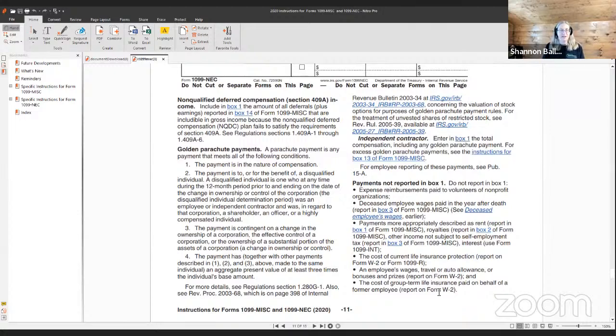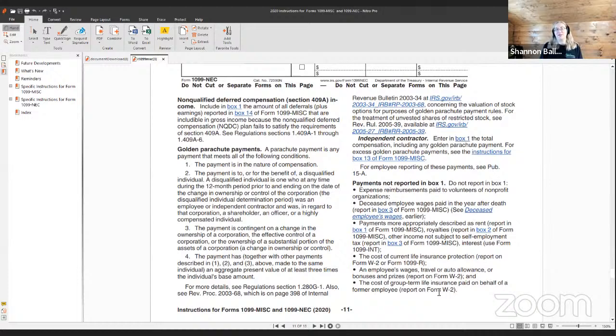3, the payment is contingent on a change in the ownership of a corporation, the effective control of a corporation, or the ownership of a substantial portion of the assets of the corporation, a change in ownership or control. 4, the payment has, together with other payments described in 1, 2, and 3 above made to the same individual, an aggregate present value of at least 3 times the individual's base amount.